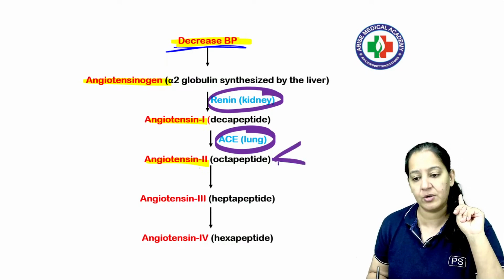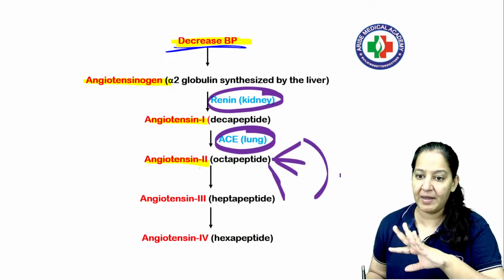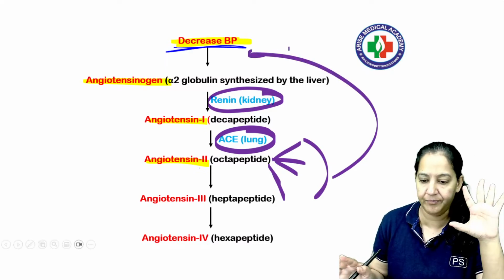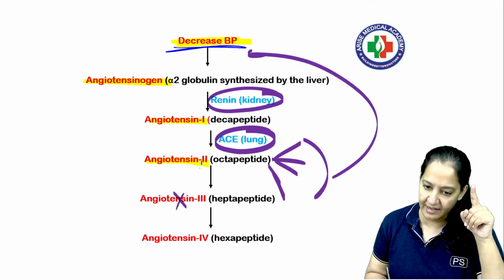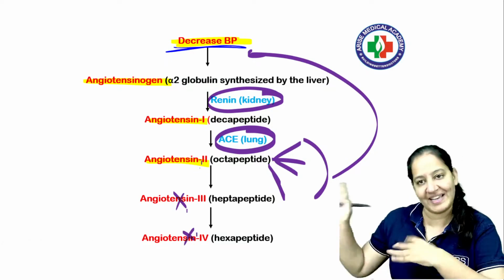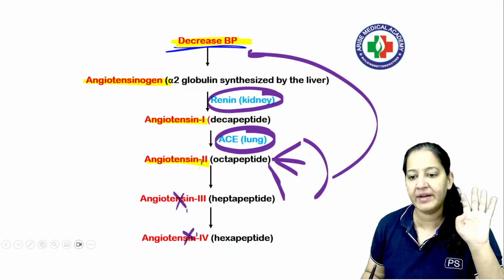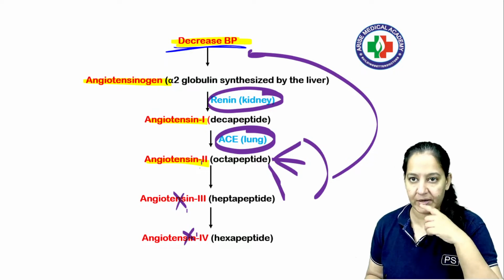Angiotensin 2 will show its action on the 6 organs and increases the BP. Again, by increasing, the BP will become normal. Got it? Then angiotensin 2 will convert into angiotensin 3 and 4 and get excreted out of the body after showing its action, right? Now, this is the complete story.